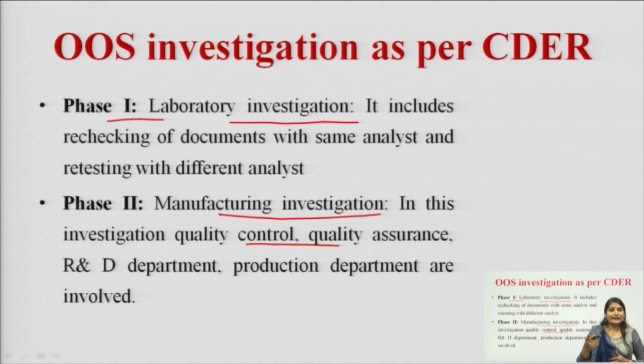And if the second time the results are the same, then these results will be transferred to the quality assurance department, and on the recommendation of the QA head, a third testing will be performed.